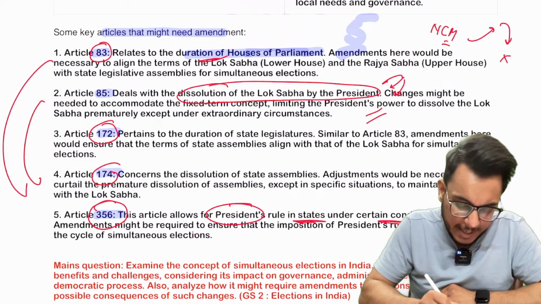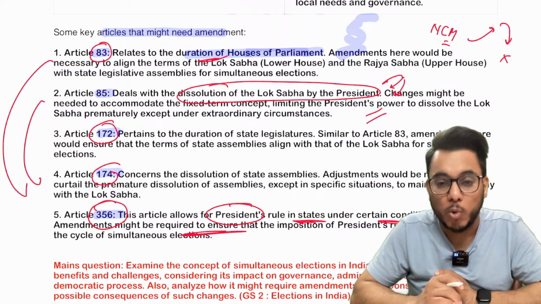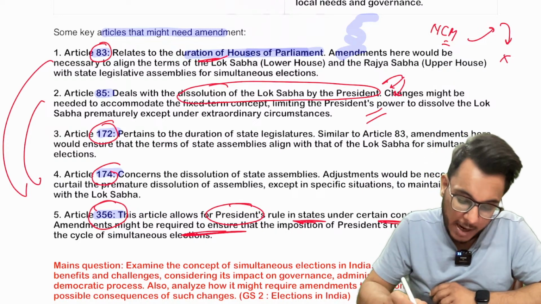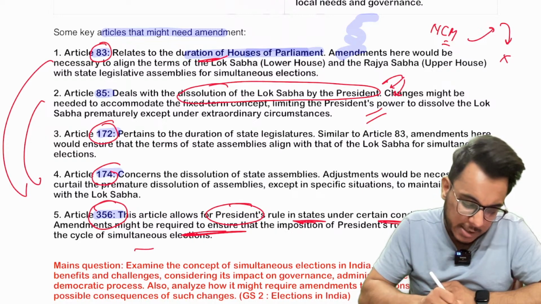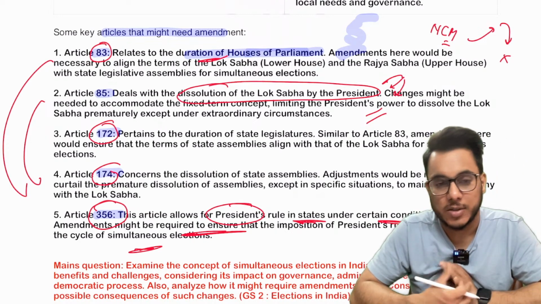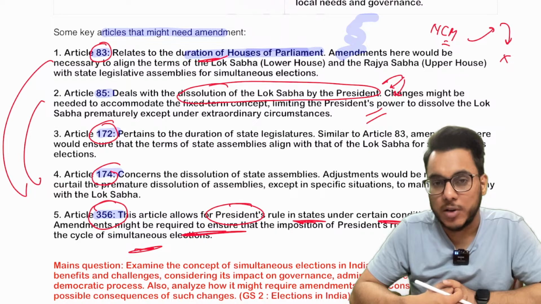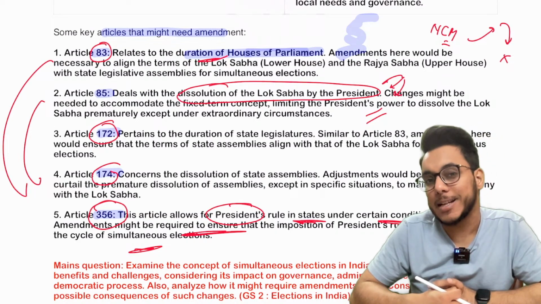Okay, so basically it has been provided that with respect to President's Rule also, changes are to be brought so that imposition of President's Rule does not disrupt the cycle of simultaneous elections. So these are some of the constitutional provisions that are to be amended. So this is all about it, guys.